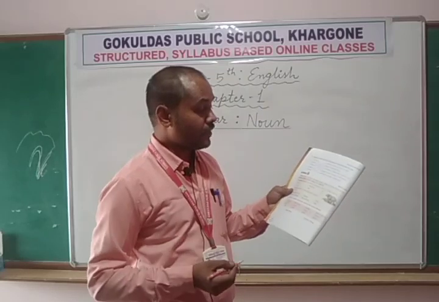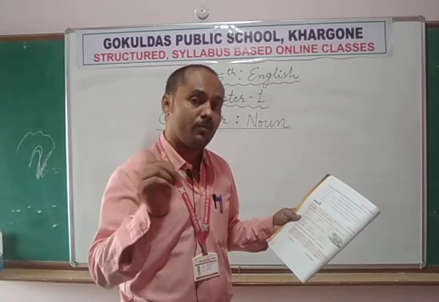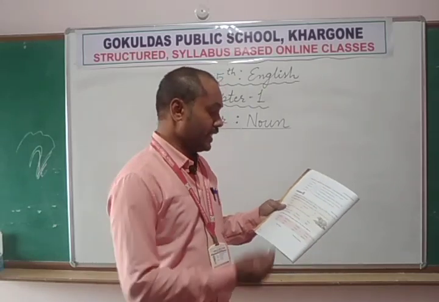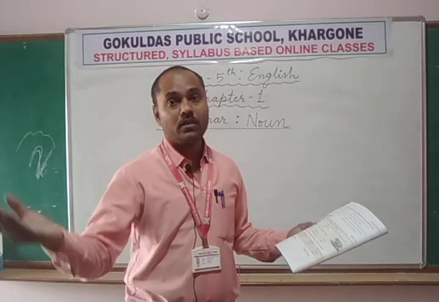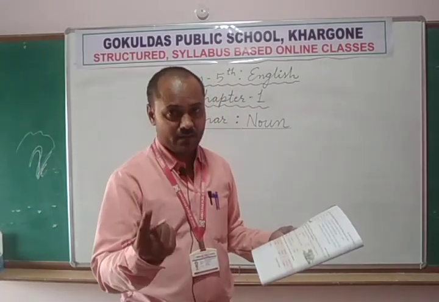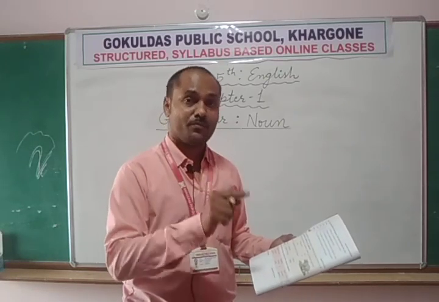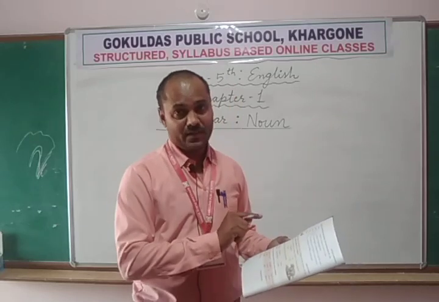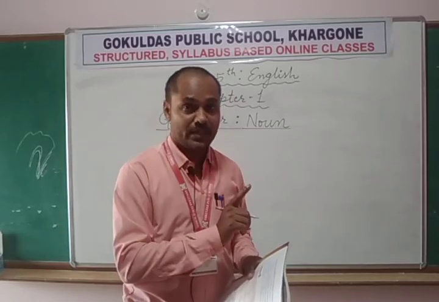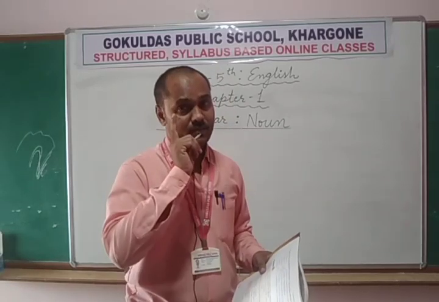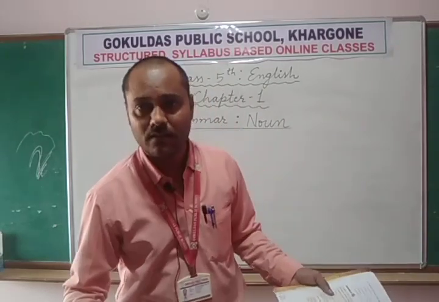So a common noun refers to a person, an animal, a place or a thing in general, means commonly. Just like king. King can be used for any king in the world. All the kings have a common name, king. But every king has their personal, proper, specific name also. Just like in this chapter, Chandragupta. Chandragupta is a proper noun of a particular king. But king can be used for any. Ashoka was also a king.